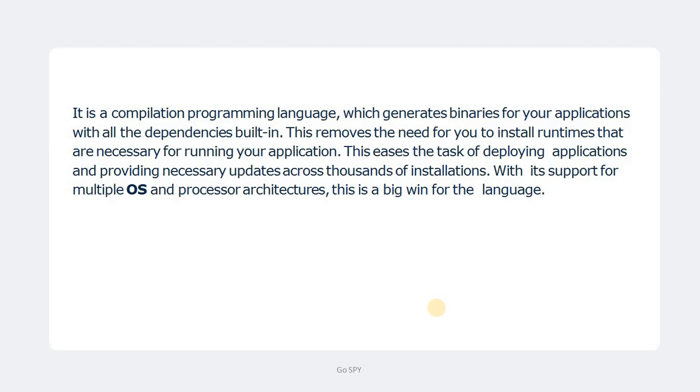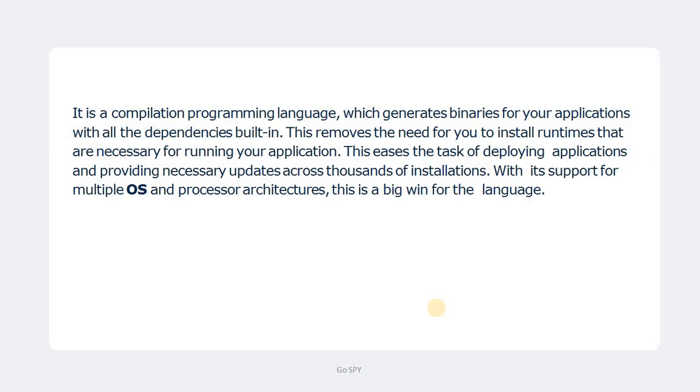So you don't need to install anything in your system to run this specific application. Generally, if you develop any application in Java or C#, then you need to install their runtime in your system to execute that specific application. In the case of the Go programming language, there is no need to install any extra software to run any application developed using Go. That is also a huge advantage of this programming language. So it makes our deployment process quite easy.